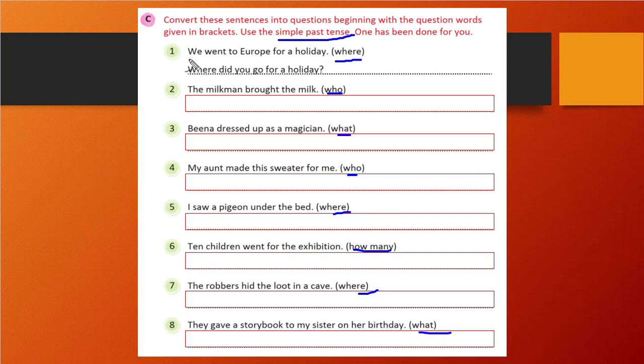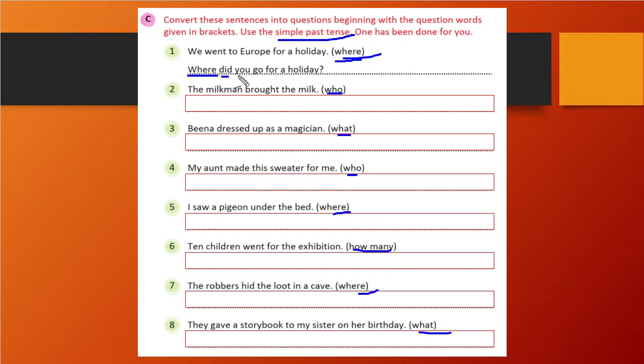Okay, you can see the first question. We went to Europe for holiday. Right? So in this question, when we are forming it with a question word, what will we do? First we will write the question word. Here the bracket says where, so we will write where. Then did or whatever is appropriate.